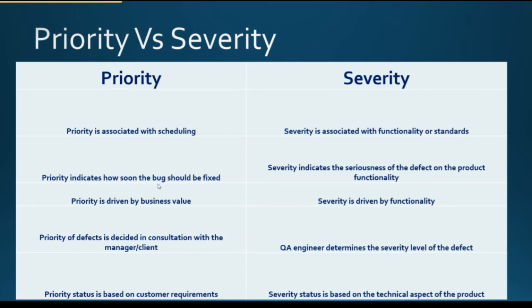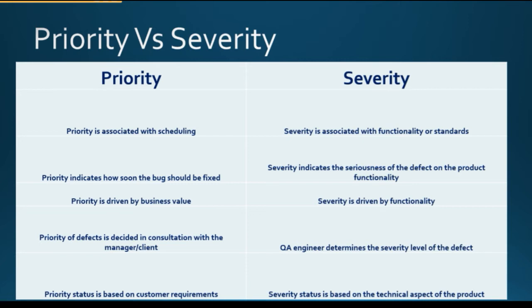Priority indicates how soon the bug should be fixed. Severity indicates the seriousness of the defect on the product functionality. So we can gauge how serious that functionality is. Priority is derived from business value and severity is driven by functionality. The priority of a defect is decided in consultation with the manager or client, and QA determines the severity level of a defect.